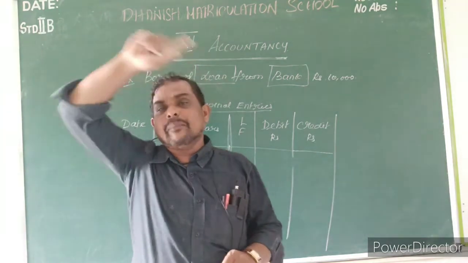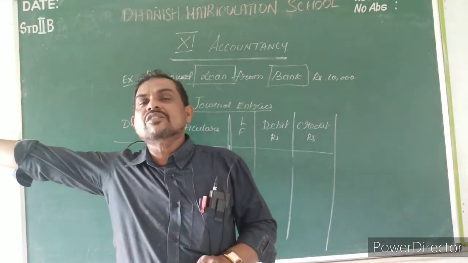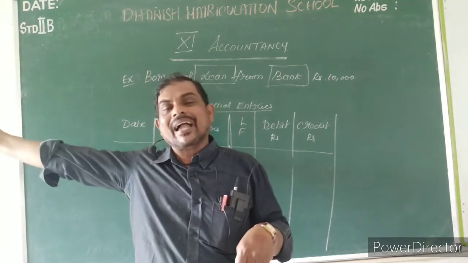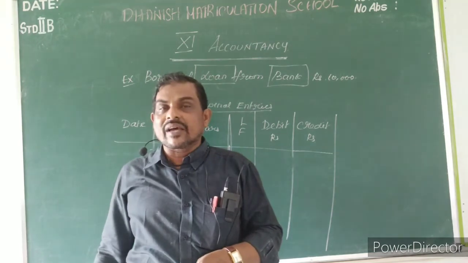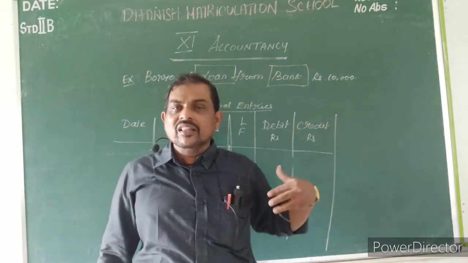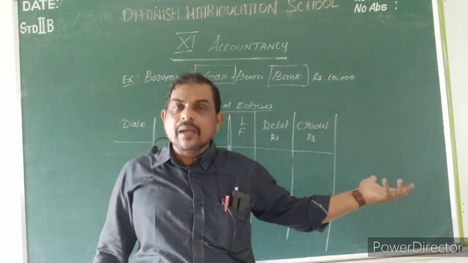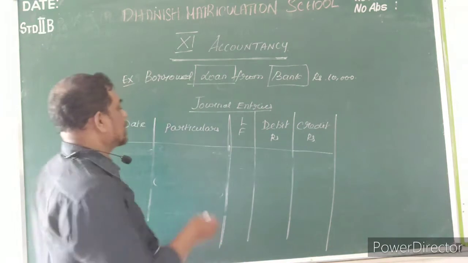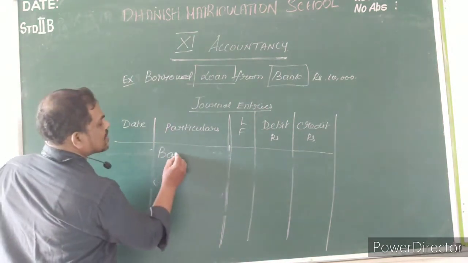So who is receiving that bank loan? Bank loan is received by my banker. So bank is debit, the receiver. Bank loan is the one who is giving, so bank loan is credit, bank is debit. Here, bank is receiving into my account.